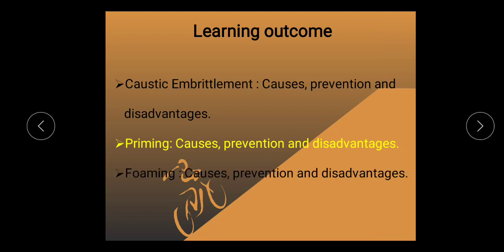And last one, foaming: its causes, prevention and disadvantages. Both of these are ill effects of using hard water in the generation of steam, that is caustic embrittlement and priming and foaming. So we will learn one by one in this video.